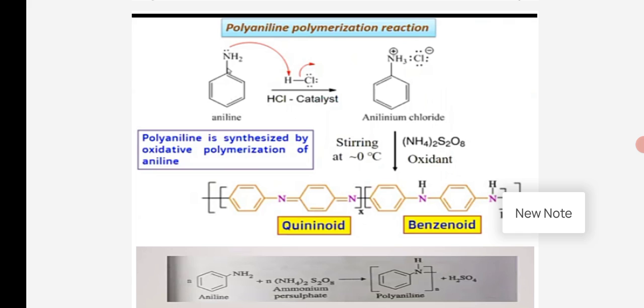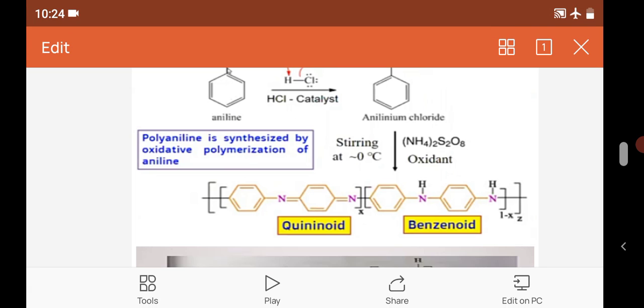Anilinium chloride reacts with ammonium persulfate to give polyaniline. The product has two types of forms in the polyaniline chain, quinoid and benzoid.